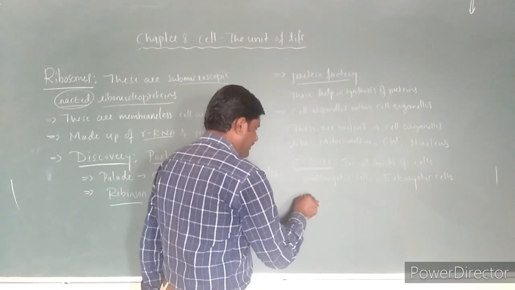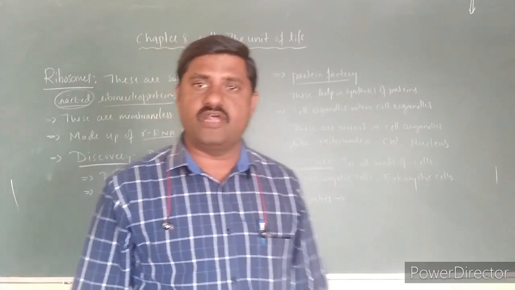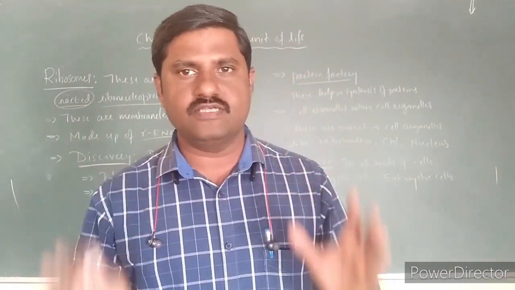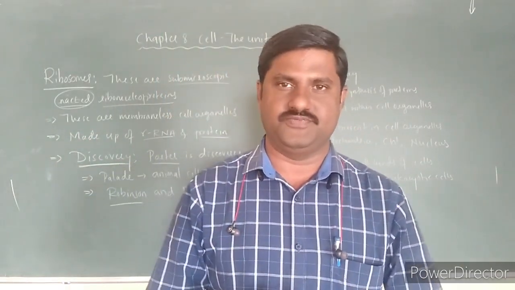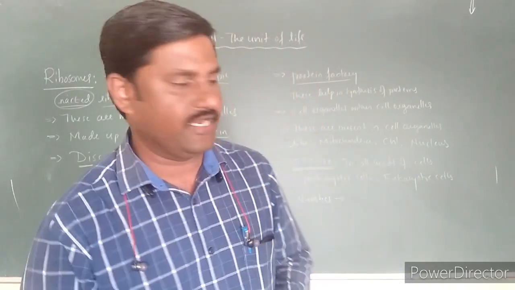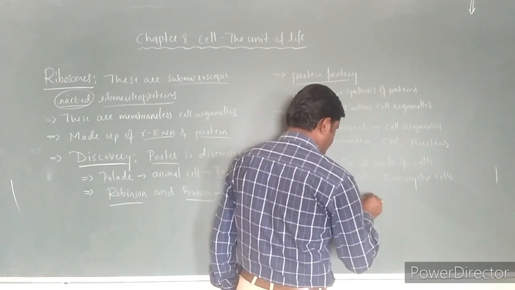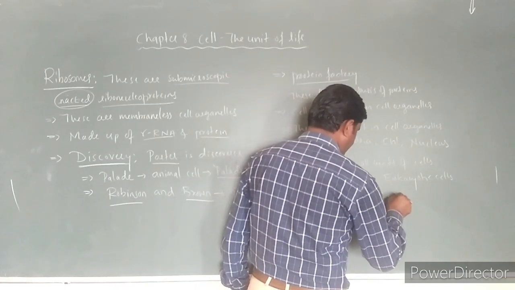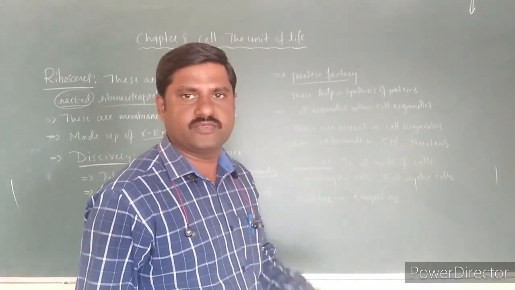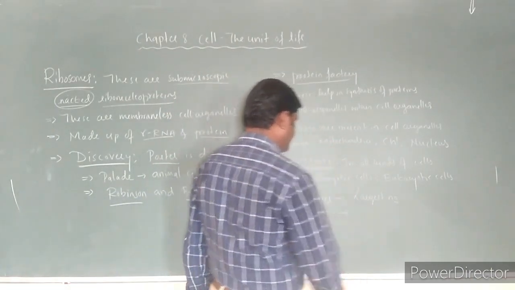And whenever you consider the number of ribosomes, these are maximum in the cytoplasm of the cells. They are more in number when compared to all other cell organelles. They are the largest number of cell organelles present in the plant cell as well as animal cell, right?